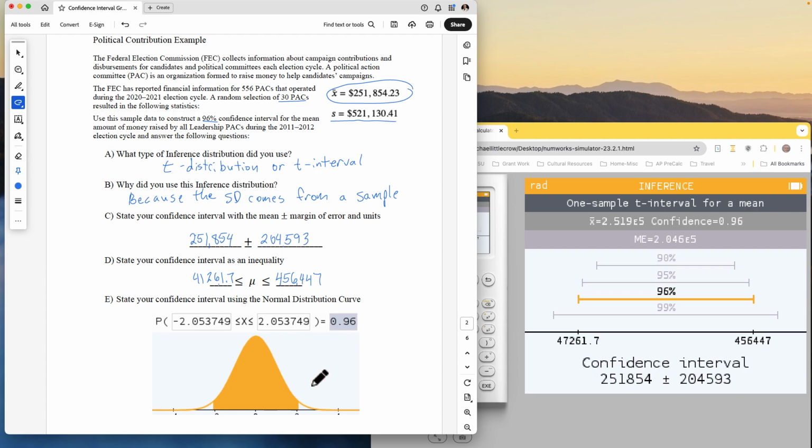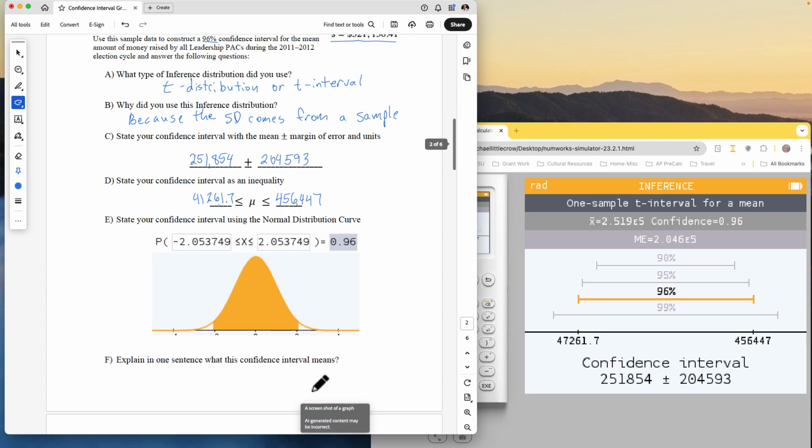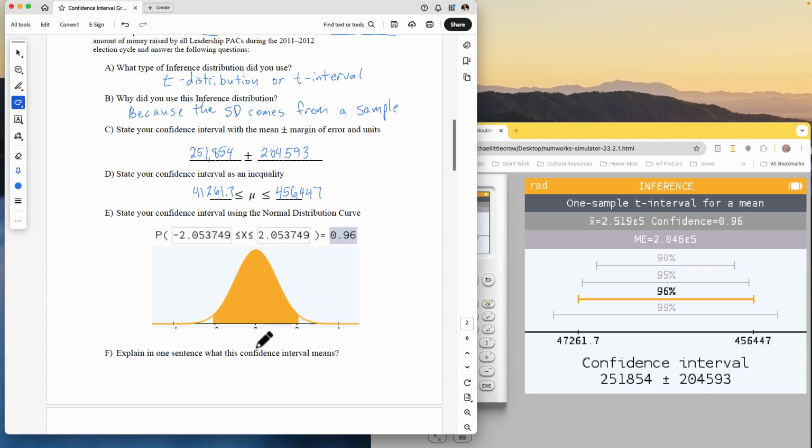And the chart here, the normal distribution curve here, is to kind of help us out. What is our mean? Our mean is 251,854. And the upper end of our interval is 456,447. The lower end of our interval is 47,261. I had a 40.